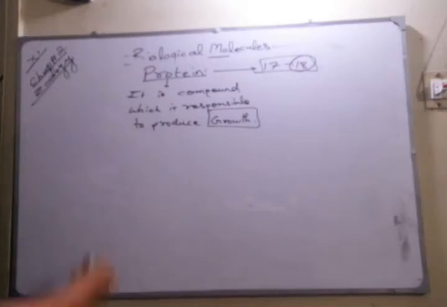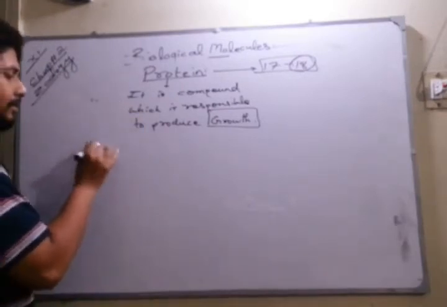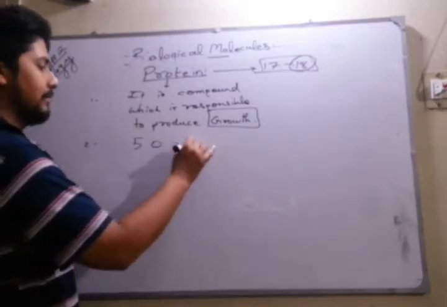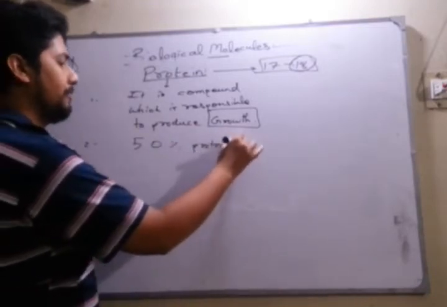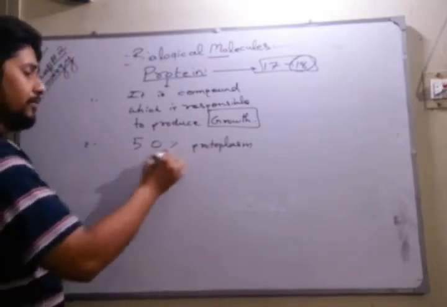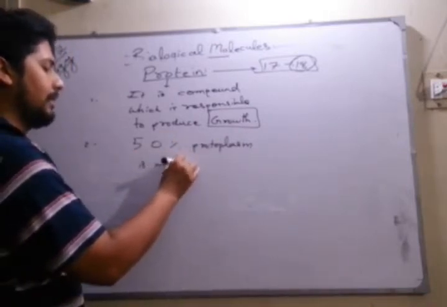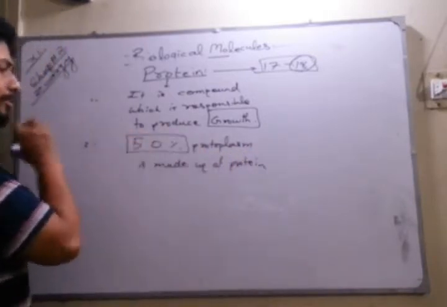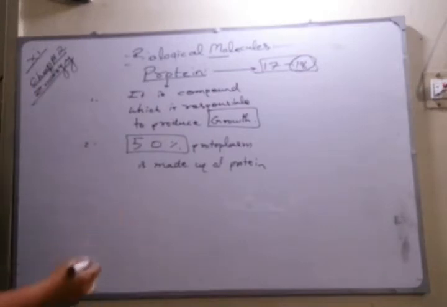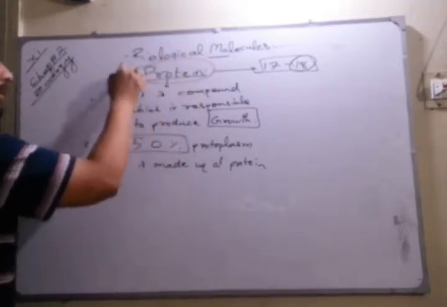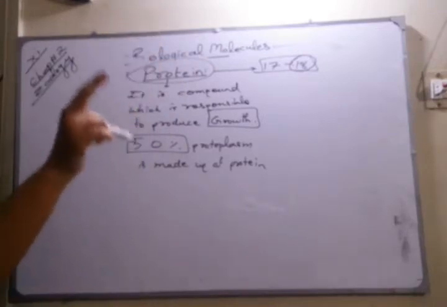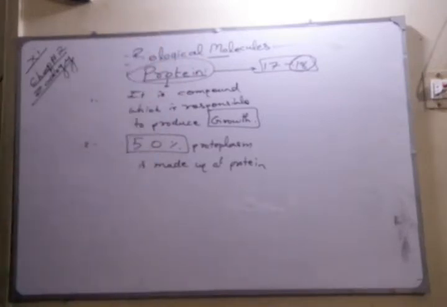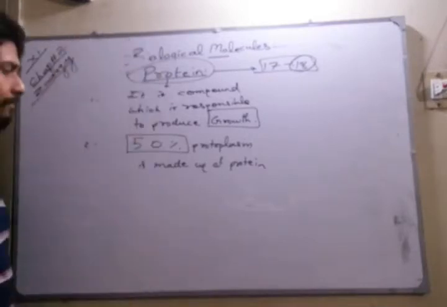Now, certain points we can make: 50% of the protoplasm is made up of protein, or you can say 50% of the dry weight of the cell is made up of protein. Berzelius and Mulder are the scientists who discovered the term protein in the era of 18, which is present in your textbook, so you can copy it from there.